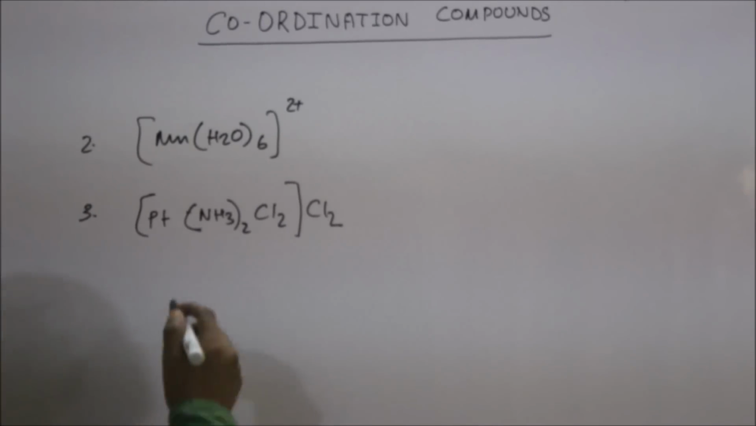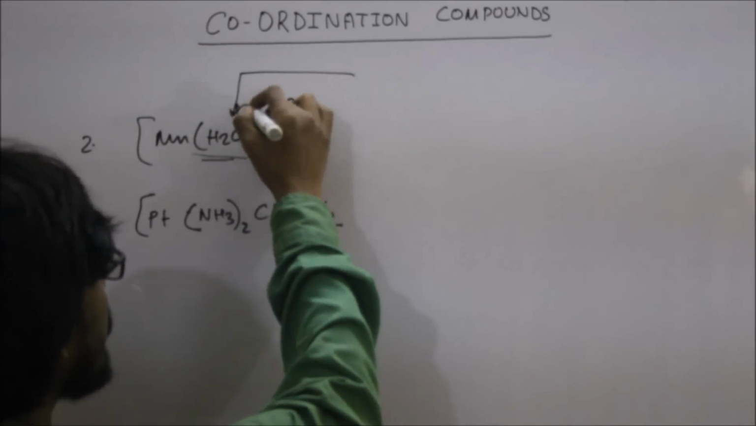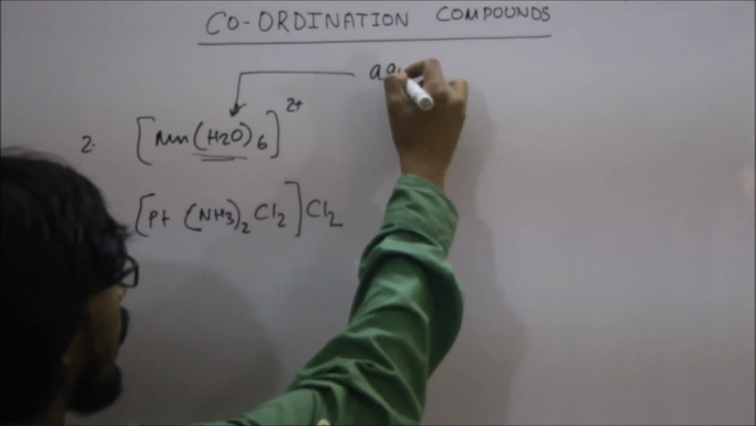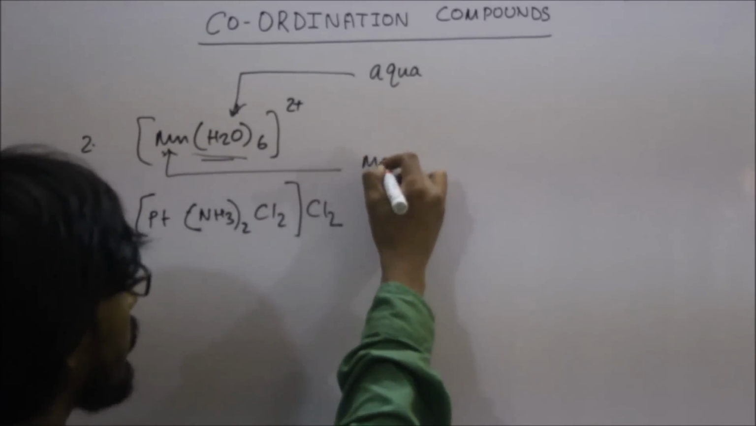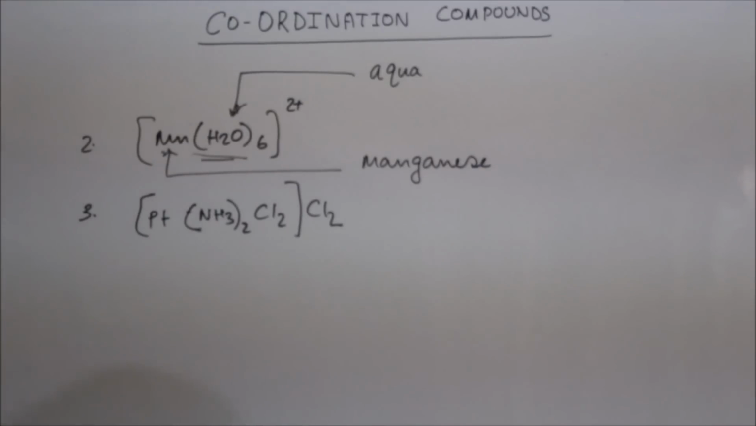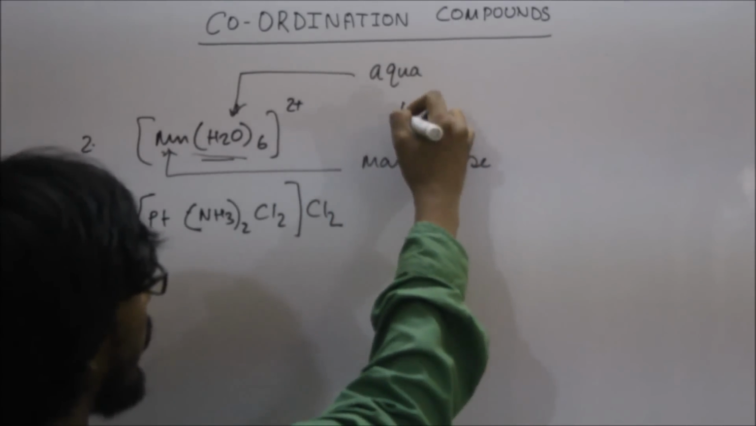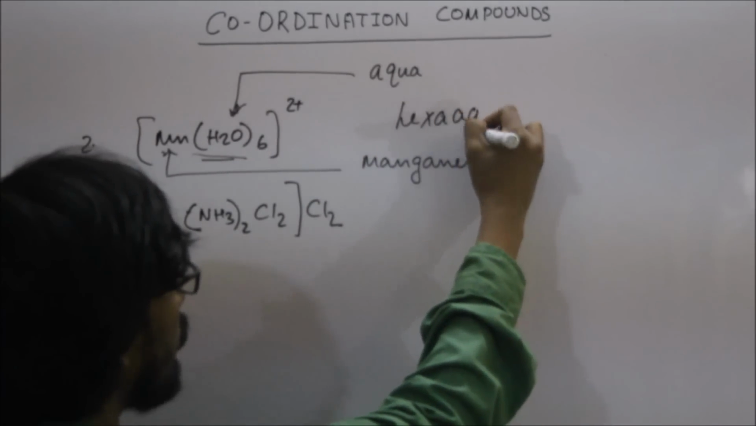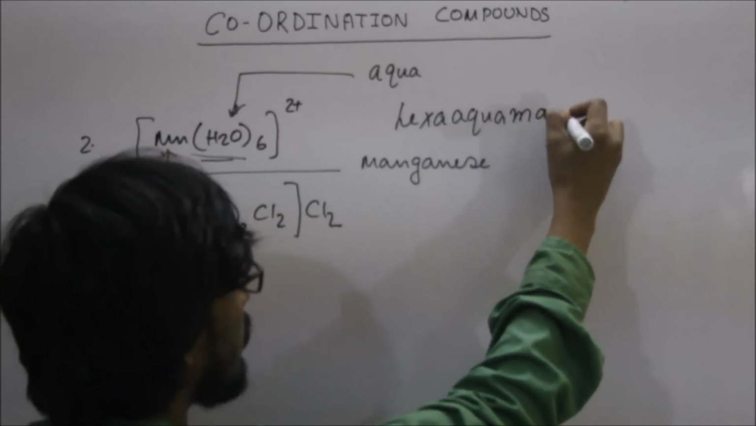Now for the naming of this ion, we have to write the name of the ligand first. Here the ligand is water and it is named aqua, and the metal center is manganese. So the IUPAC name of this complex will be hexaaqua, because 6 water molecules are there. Then the name of the metal, that is manganese.